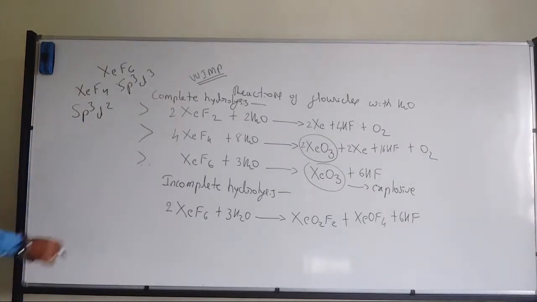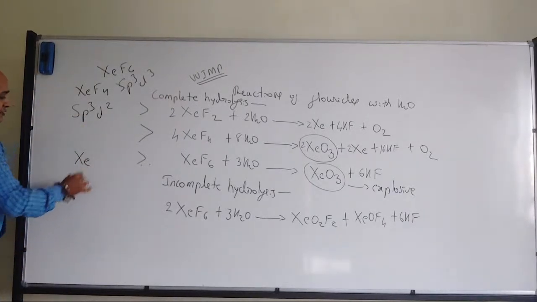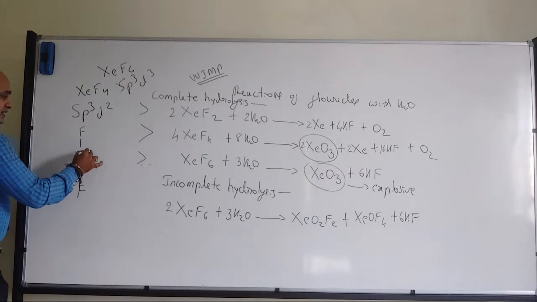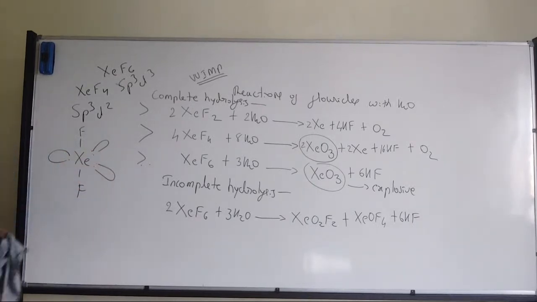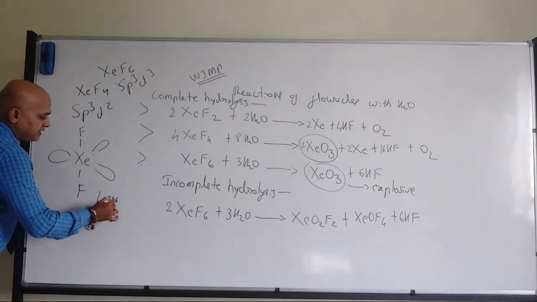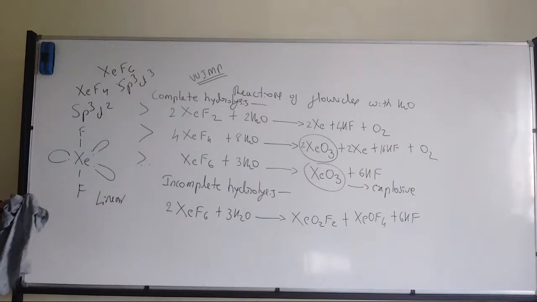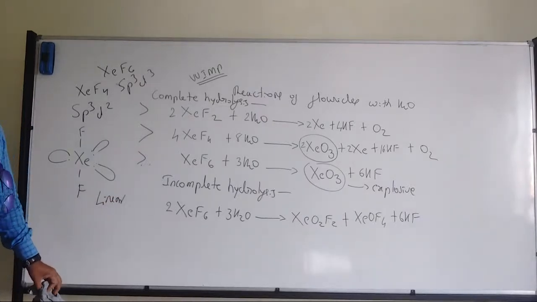Now XeF2. Whatever fluorines, they will occupy the positions here, so it will have the linear structure, XeF2.